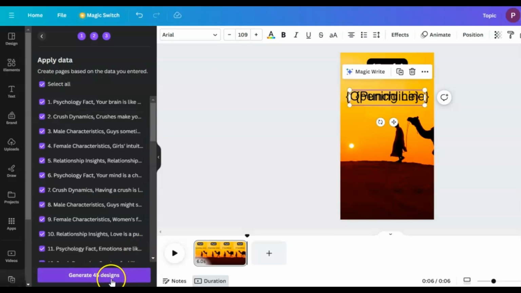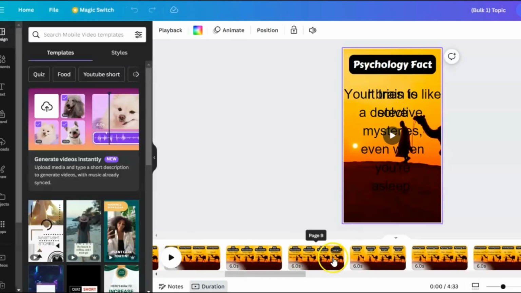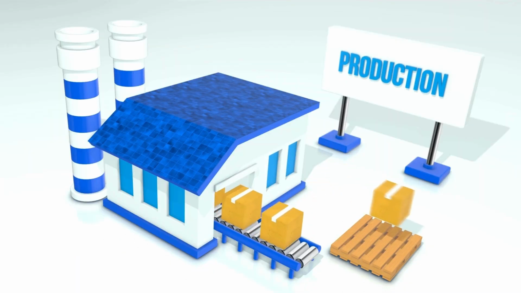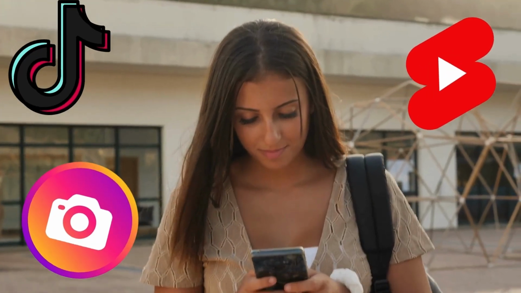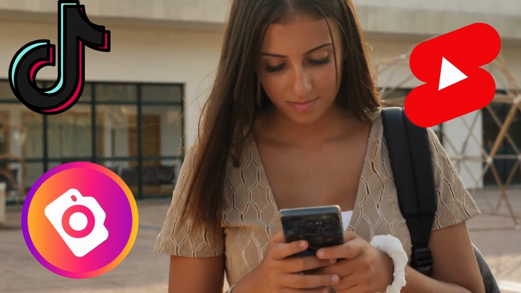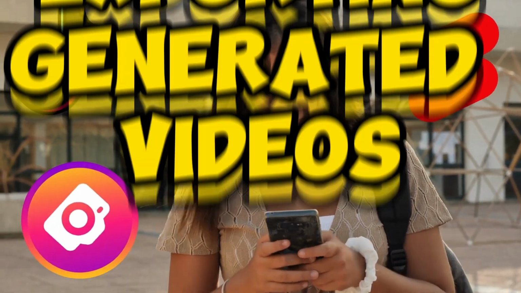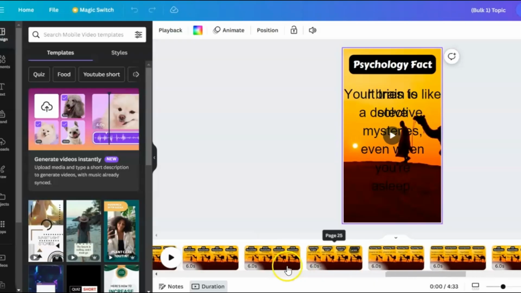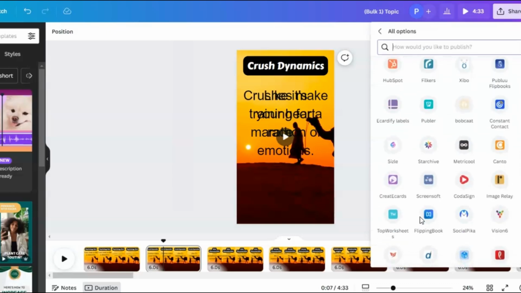Now when you hit Generate, it will bulk create videos for all the facts that ChatGPT provided. You can scale this up to thousands of videos with just a few clicks. It's like having your very own video factory. This method's a gem for platforms like TikTok, Instagram Reels, and YouTube Shorts, platforms where viewers are hungry for bite-sized, frequent content. Next up is exporting the generated videos to your platform of choice. You can either download and upload the videos manually or use Canva's direct integrations with YouTube.